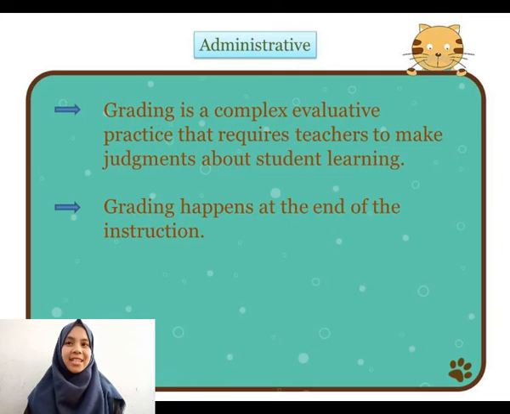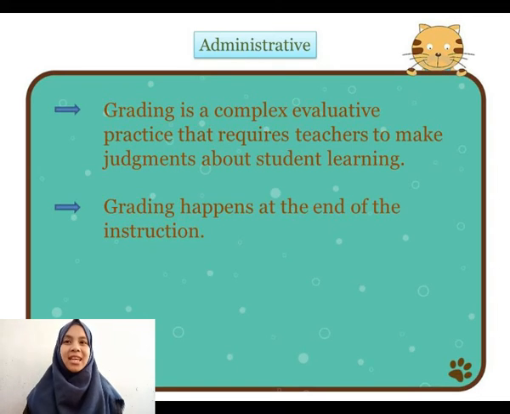And grading is a complex evaluative practice that requires teachers to make judgments about students' learning. And grades are used to make public statements to students, to parents, and principals about students' achievement.